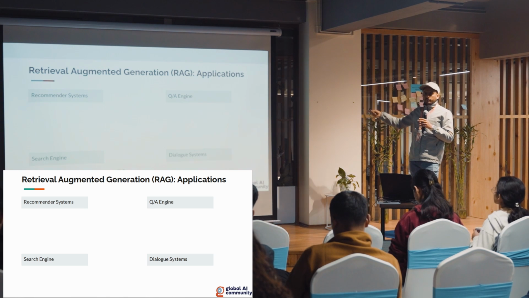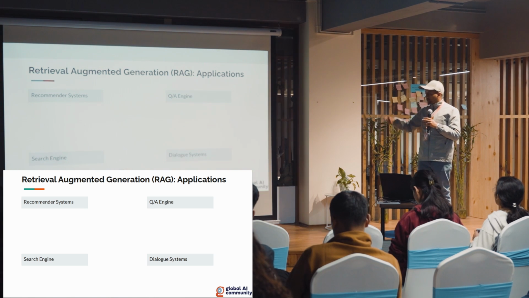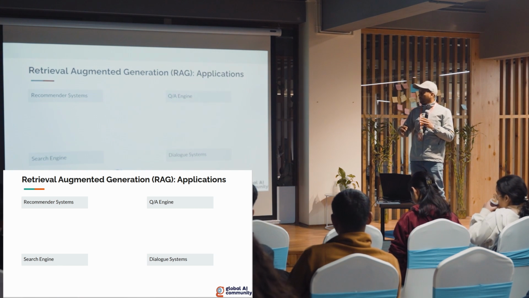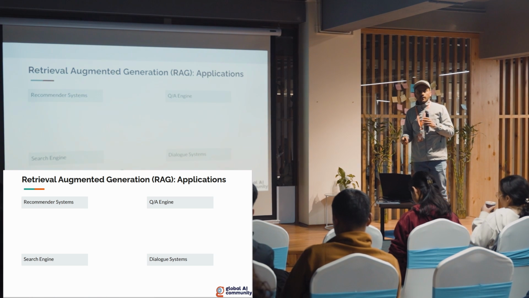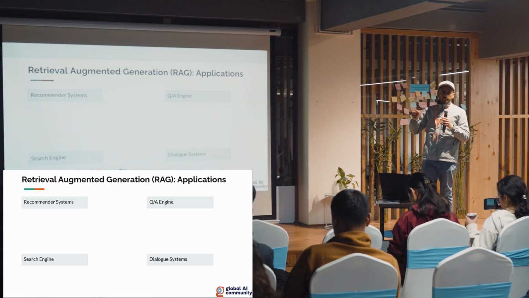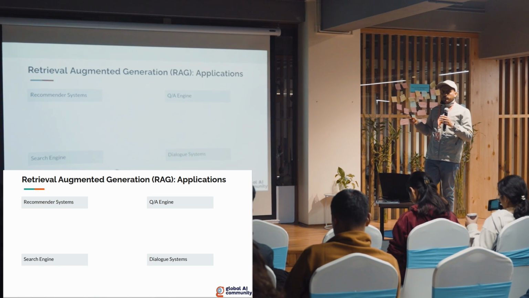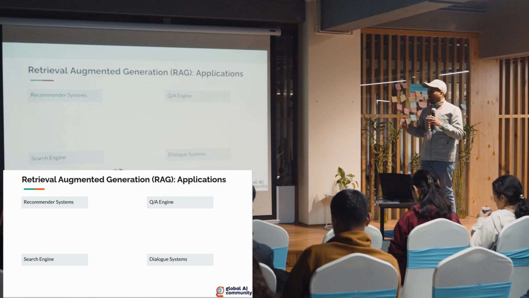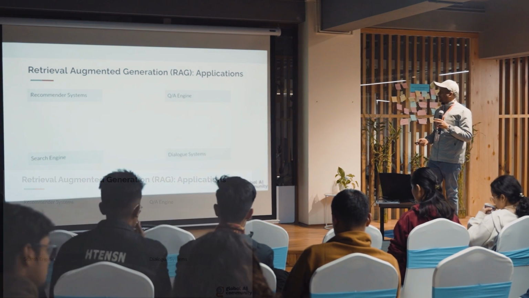Let's say you want to chat with customer service of Daraz, then what they will do is they will index their entire documents, and then when customers ask questions, the earlier process of retrieving the related chunks and then formulating the answer happens. So that will be the process, and then it will be able to generate the answers.